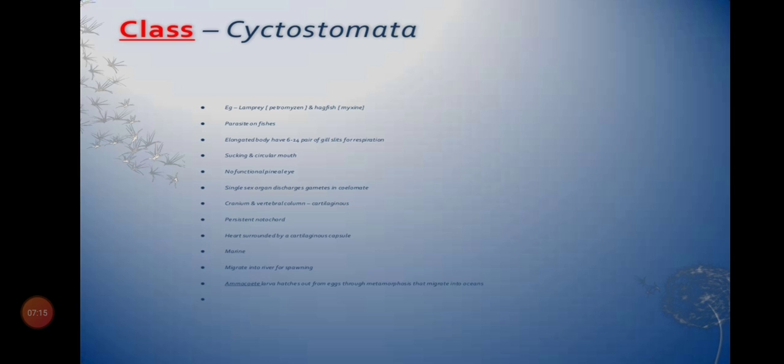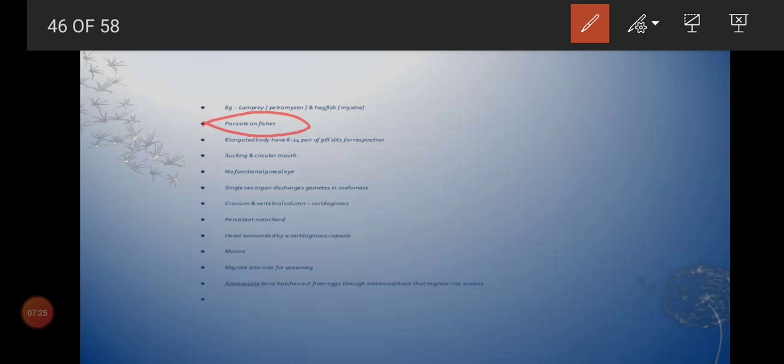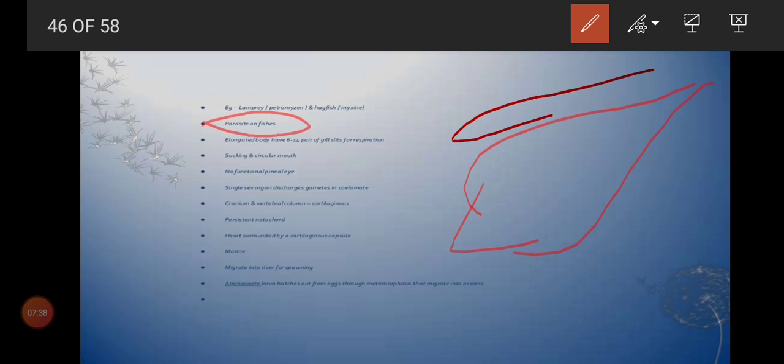No lateral appendages like fins. If there are no fins, how will they swim in the water? They can't swim in the water, so they live only as parasites. Parasite means not endoparasite, it is ectoparasite. Imagine if one fish is there, they stick upon it. Ecto means present upon any one of the organisms. That is why we call them ectoparasites.